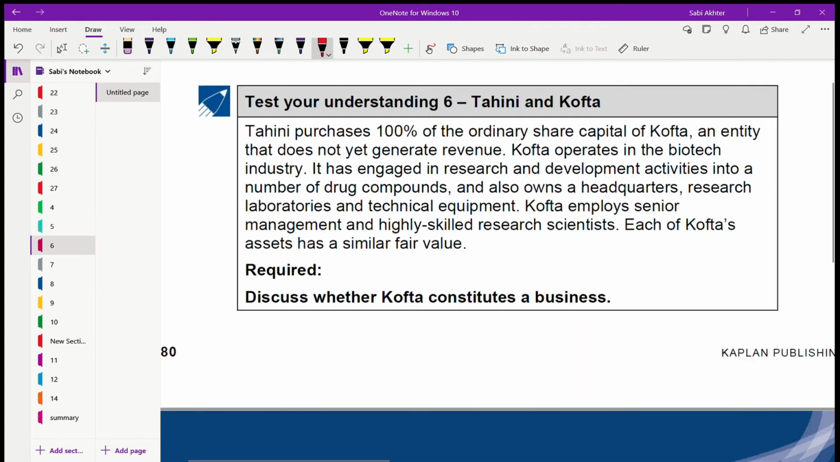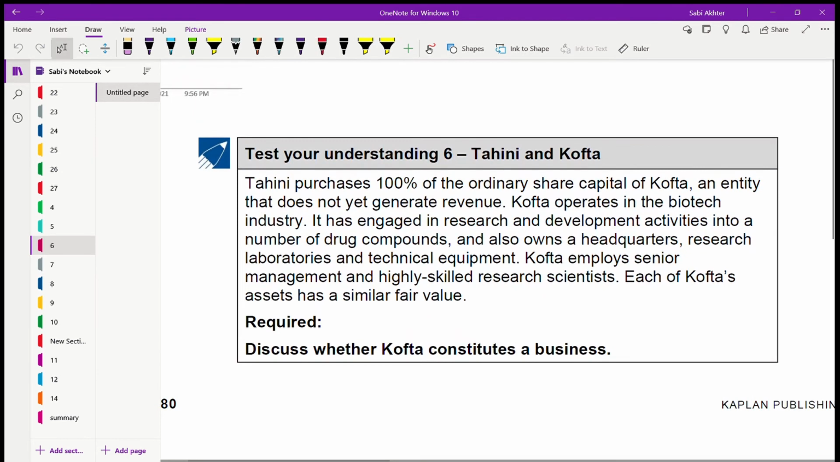Test understanding 6. Tani purchased 100% of the issued capital of Kofta, an entity that does not yet generate revenue. Kofta operates in the biotech industry. That means heavily it will be involved in research and development. And also owns a headquarters, research laboratories, and technical equipment. Kofta employs senior management and highly skilled research scientists. So you can see that they have the input, but the output is not there because they are not yet generating revenue. Each of the Kofta's assets has a similar fair value.